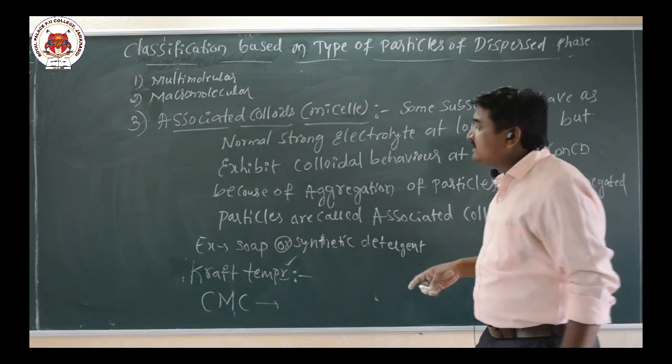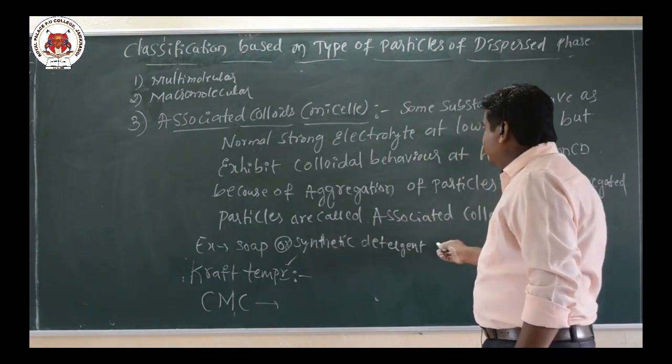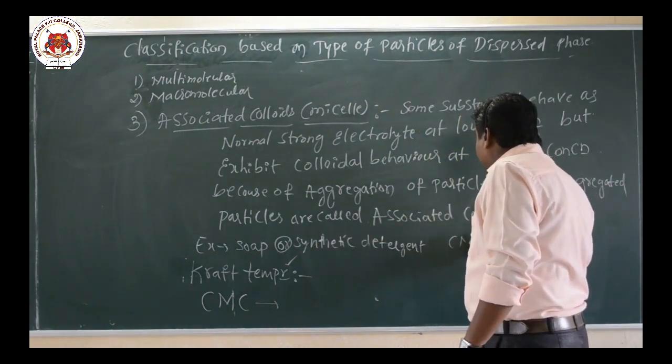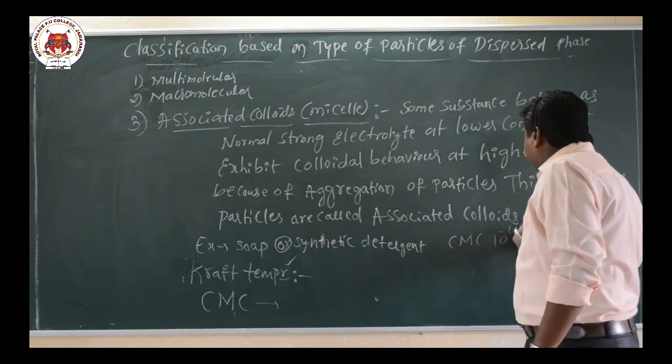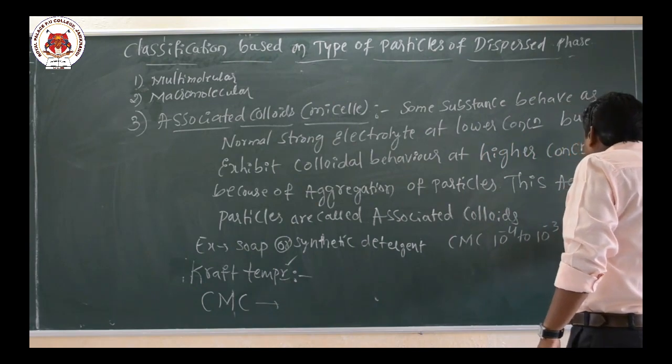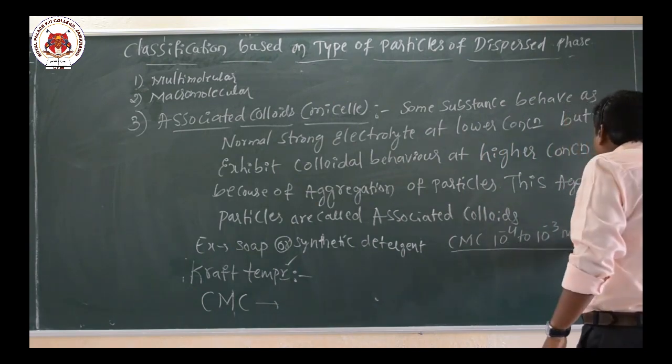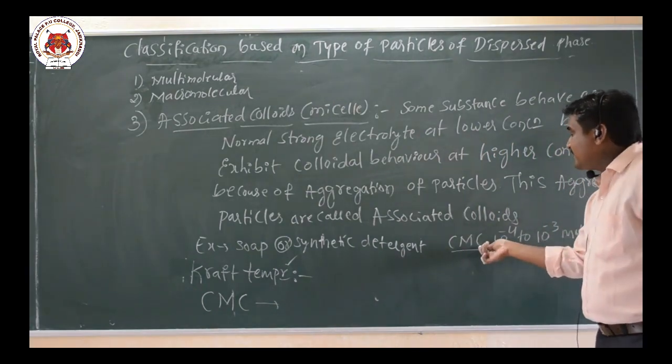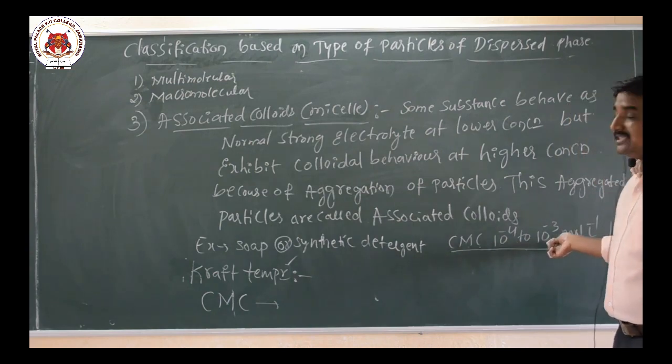For example, soaps or synthetic detergents have a CMC of 10 raised to minus 4 to 10 raised to minus 3 mole per liter. This is the CMC of soaps or synthetic detergents.